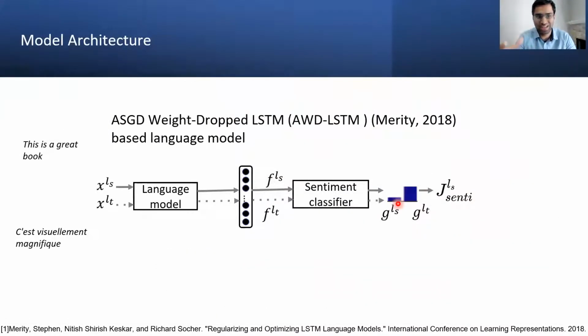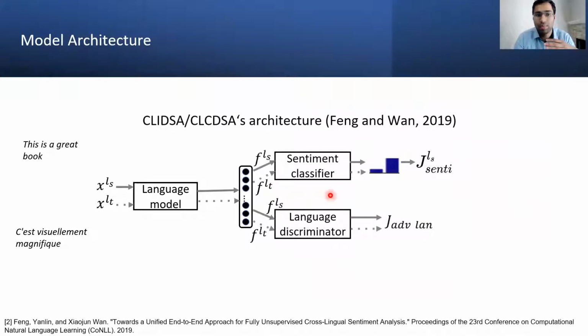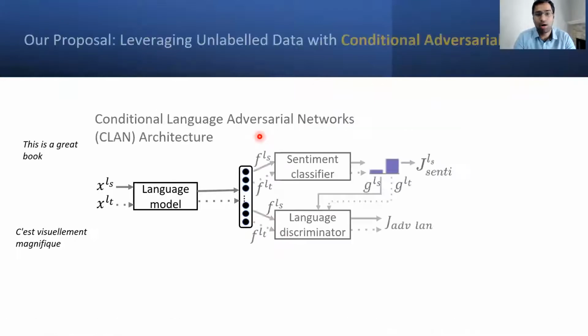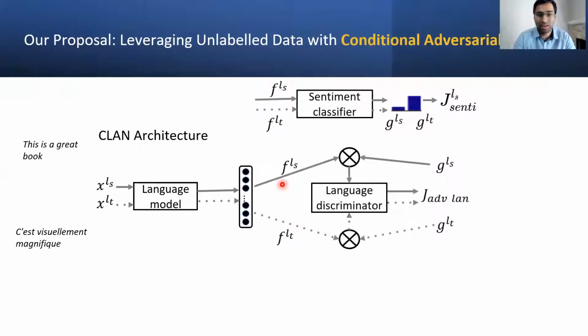So regarding our model architecture, we have also employed the same language model as theirs. They have employed a language discriminator to produce these language invariant features. Our improvement on top of this is conditional adversarial training. This network utilizes the information from the sentiment classifier in the language discriminator. So basically, we have modeled these language invariant features and sentiment classifier predictions together into the language discriminator.